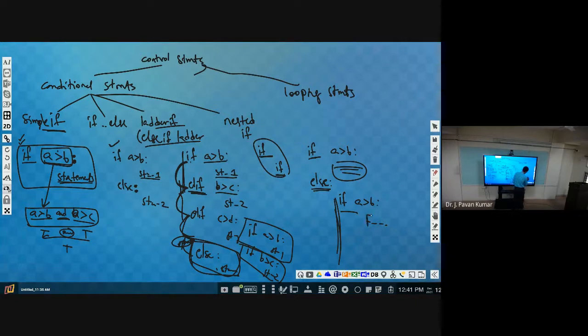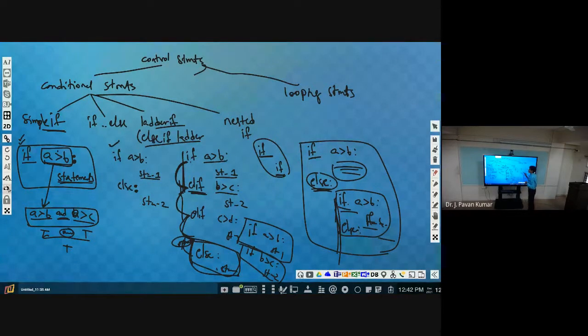Even within this also we can have if, else if, like this, several levels we can have. I hope you understand what is meant by nested if. Nested if in the sense one if inside another if. Nested else also is possible. Of course, without if we will not be having else. So else in the sense we will be having if here, so that can be placed inside another else.